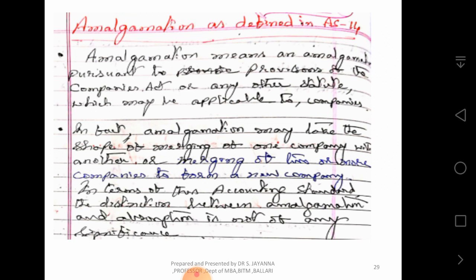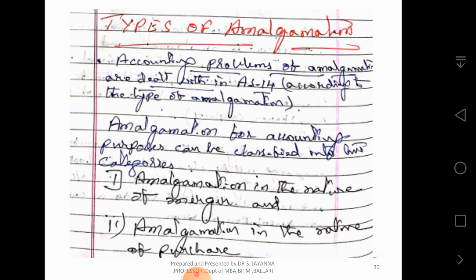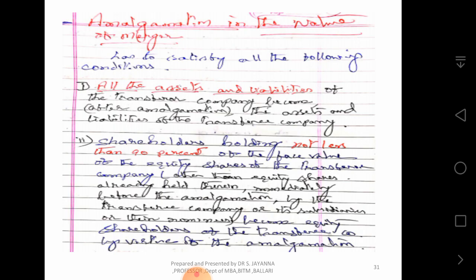Okay. We shall try to know the types of amalgamation. Accounting problems of amalgamation are dealt with in accounting standard according to the types that I am going to discuss. Amalgamation for accounting purposes can be classified into two categories. Amalgamation in the nature of merger is one category. Second one is amalgamation in the nature of purchase. I repeat, amalgamation in the nature of merger and amalgamation in the nature of purchase. Now let us discuss amalgamation in the nature of merger.